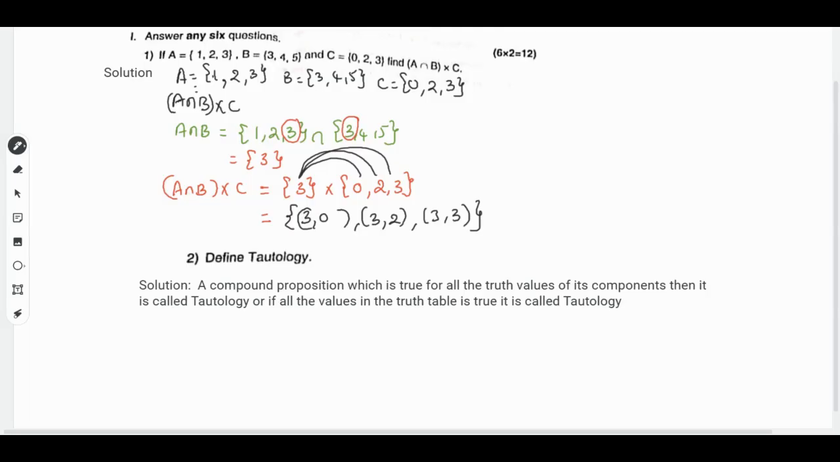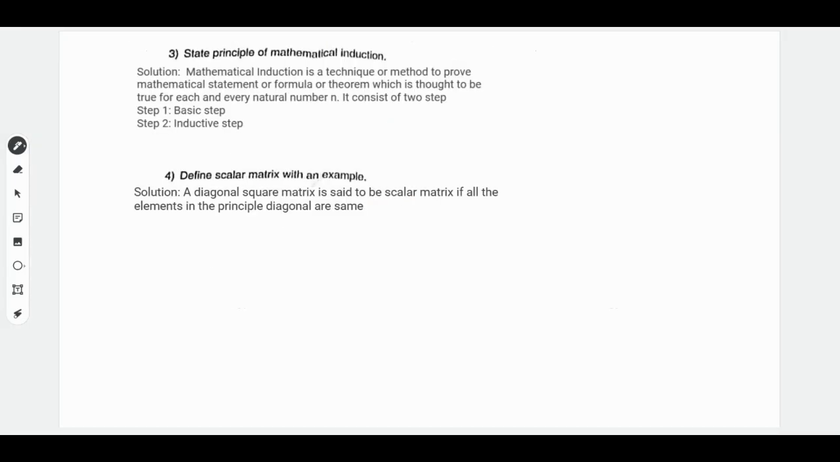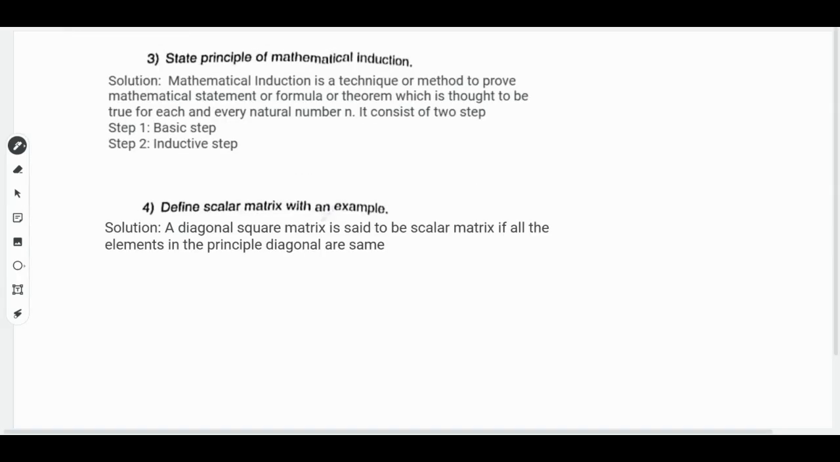Then the next question, question number 3: state the principle of mathematical induction. Mathematical induction is a technique or method to prove a mathematical statement, formula or theorem which is thought to be true for each and every natural number n. It consists of two steps, that is the basic step and the inductive step.